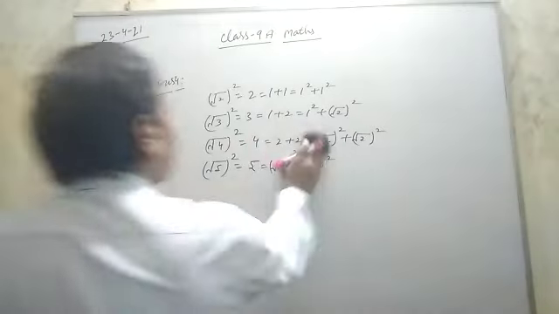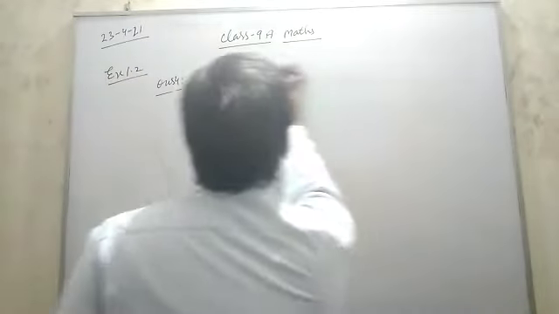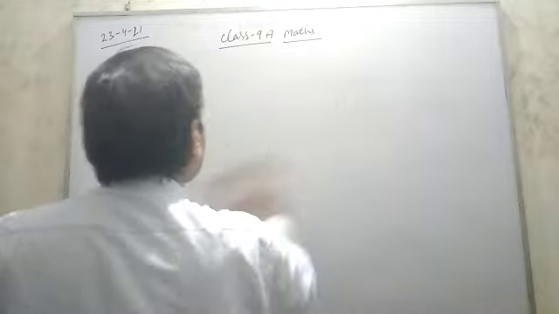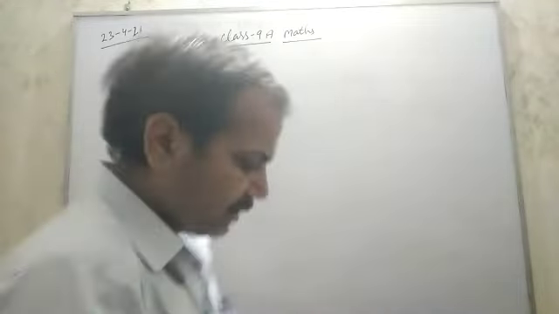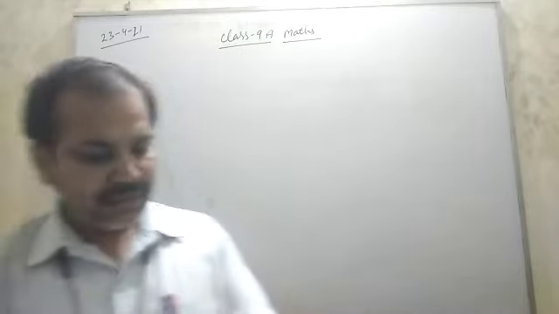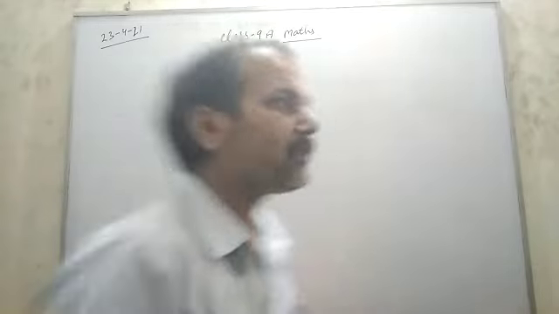Then next exercise, that is related with real numbers and their decimal expansions.